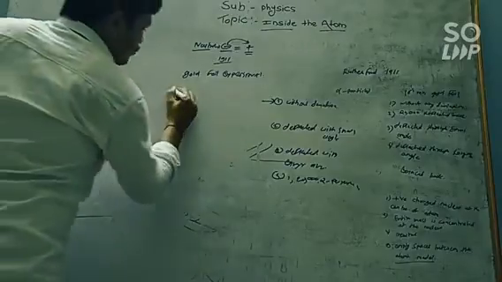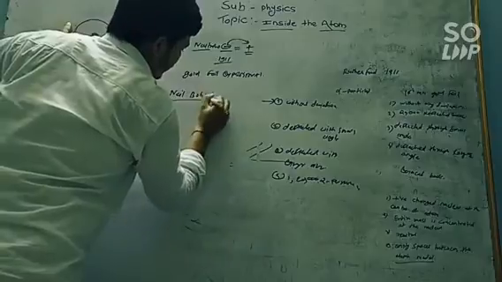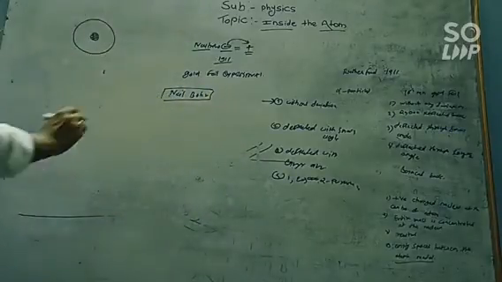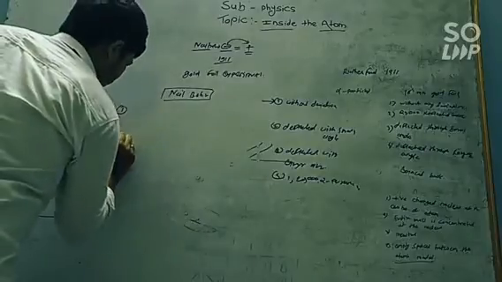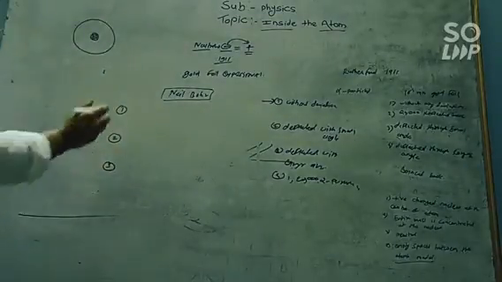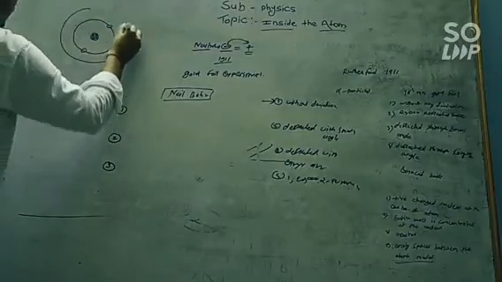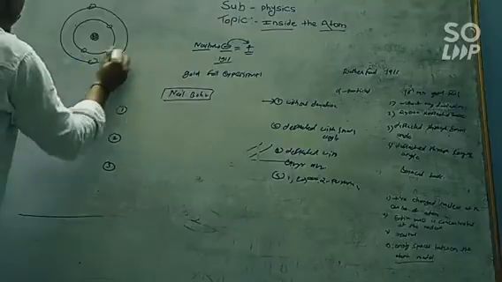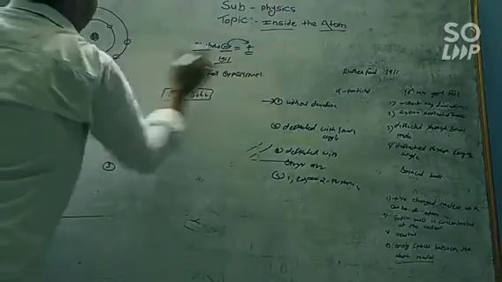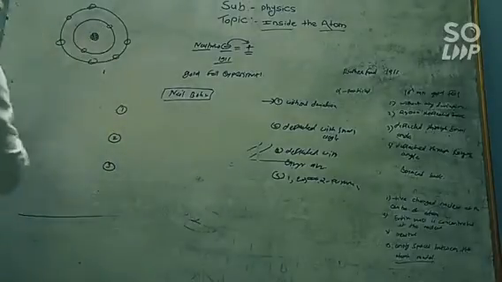Now the next scientist is who? That's Niels Bohr. And according to the theory or experiment of Niels Bohr, he stated three things. According to Rutherford, the electrons are revolving around the nucleus and there are empty spaces present inside the structure of the atom.